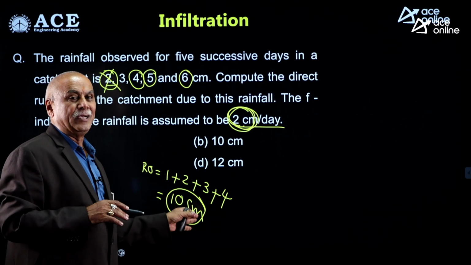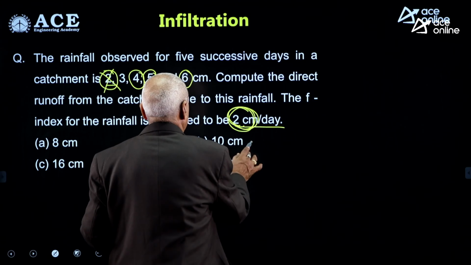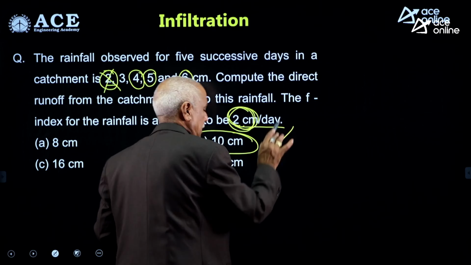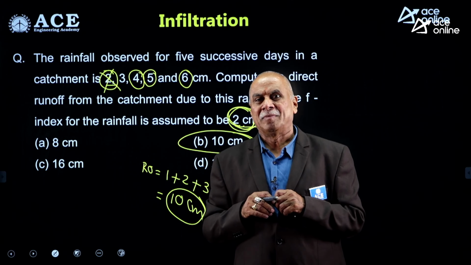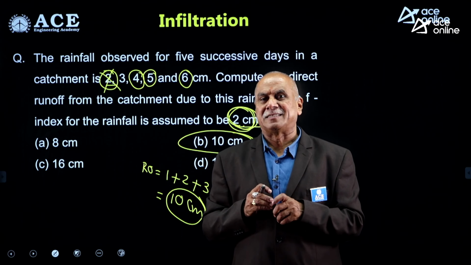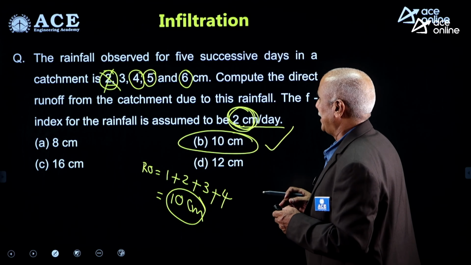days. You are going to receive the runoff of how much? 10 centimeter. See where is the 10 centimeter? B is the right answer for the given question. 10 centimeter is the depth of runoff from the catchment in the entire 5-day duration.